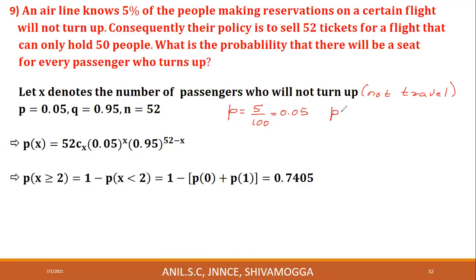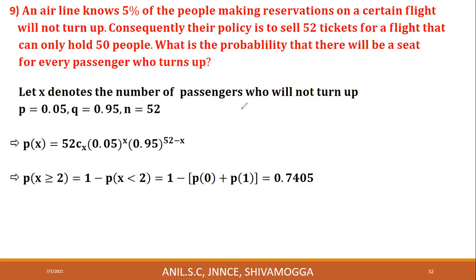And we know that P plus Q is equal to 1. Therefore, Q is equal to 1 minus P. This is equal to 1 minus 0.05, which is 0.95. And the airline sells 52 tickets. Take N is equal to 52, the number of trials.